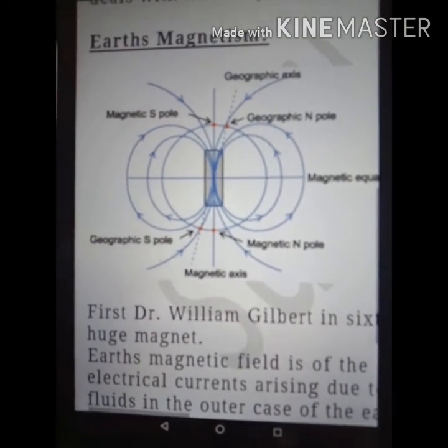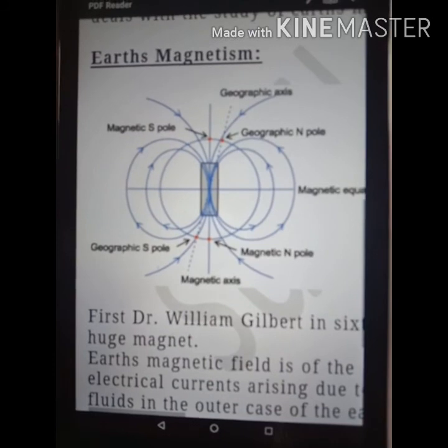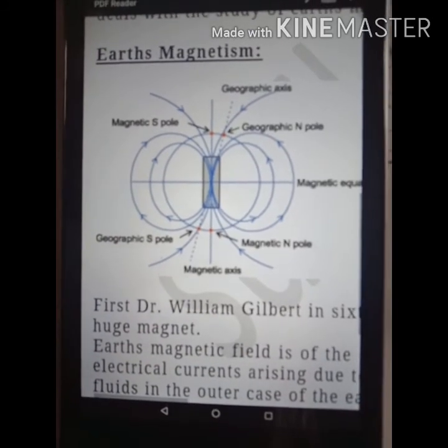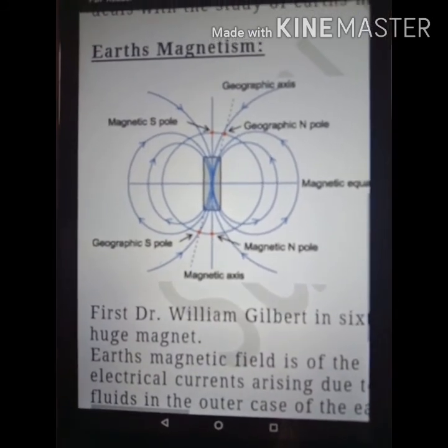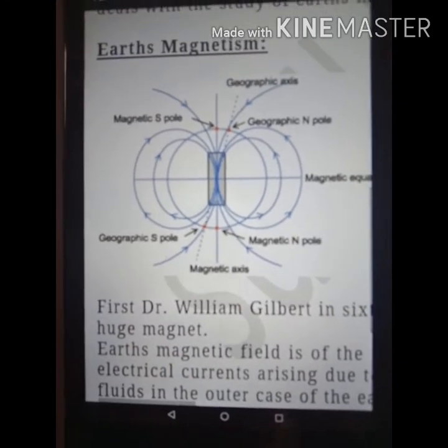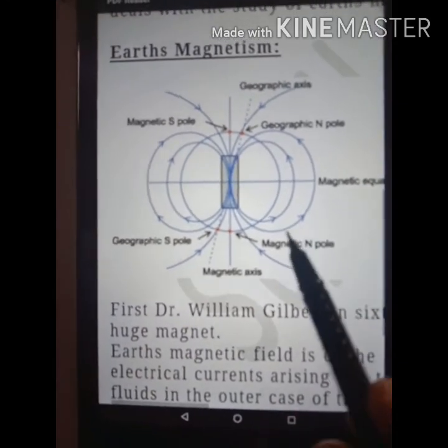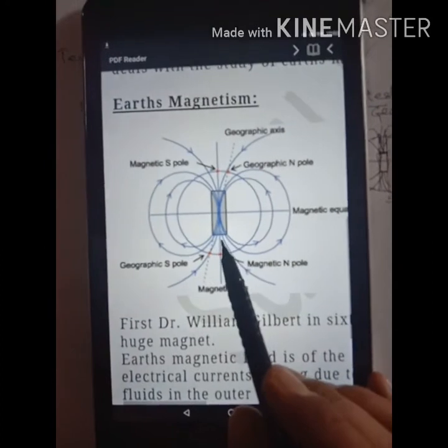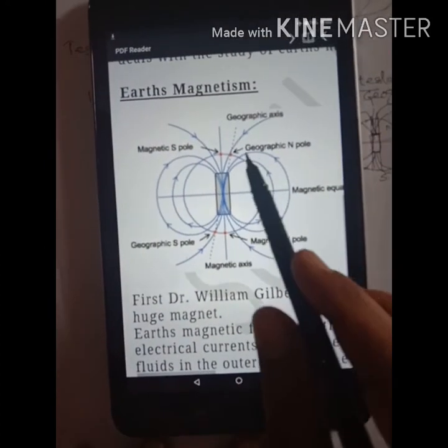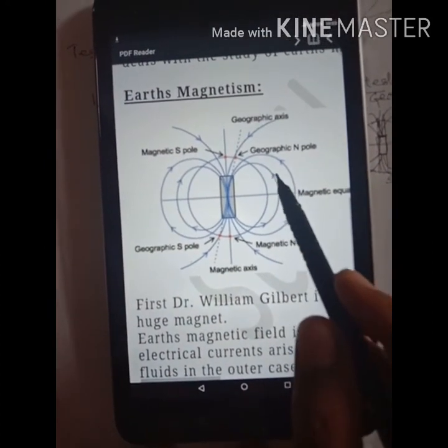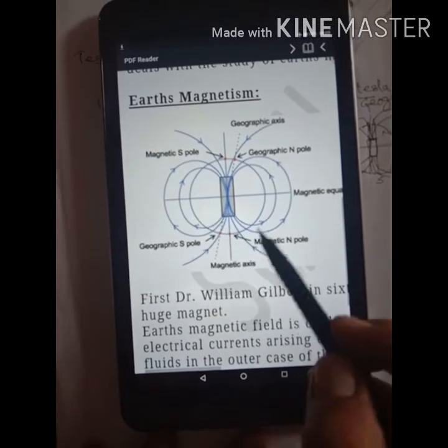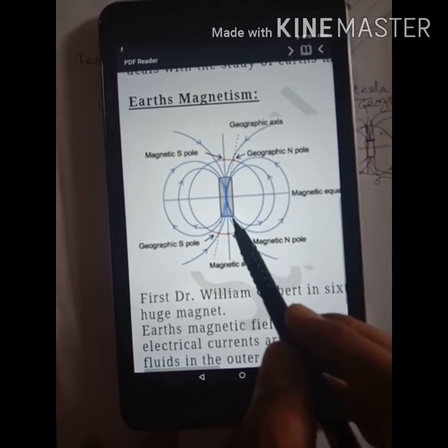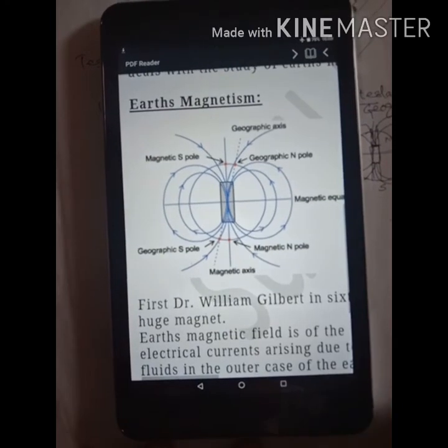Clear? So this is Earth's magnetism. The magnetic field is generating from this end to this end, the arrow mark is like this, from the south pole to the north pole.